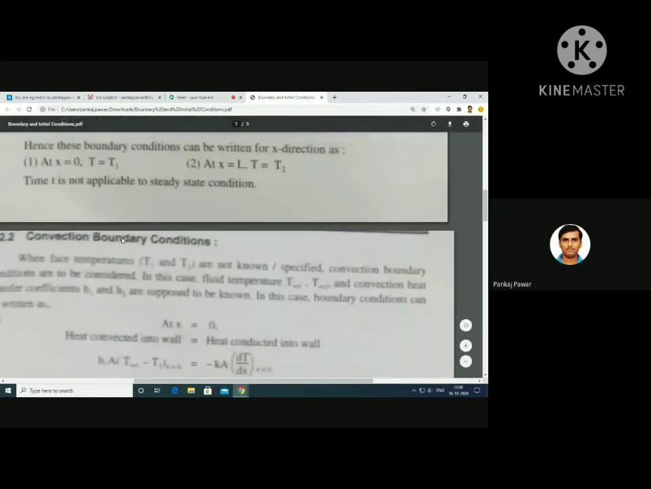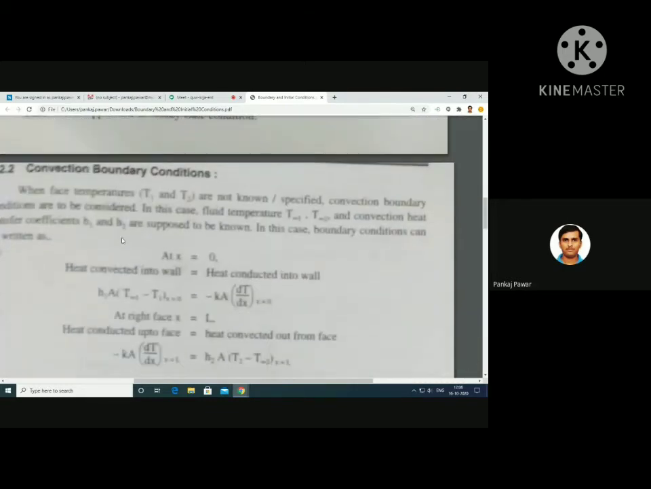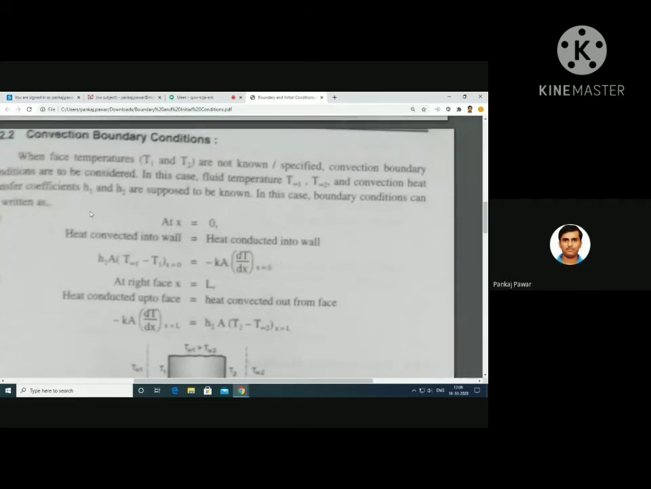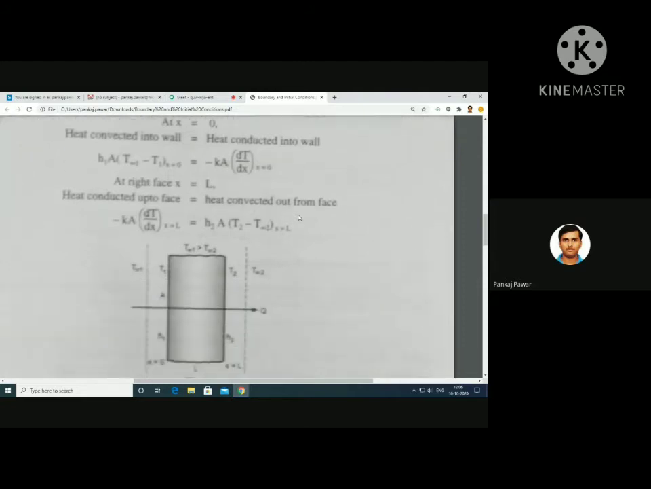So we have the next boundary condition, that is the convection boundary condition. So what are convection boundary conditions? When the surface temperatures are not known or specified, convection boundary conditions are to be considered. If you don't know the surface temperatures, or they are not given to you, then you go with the convection boundary conditions.